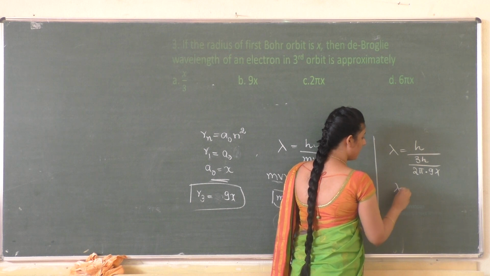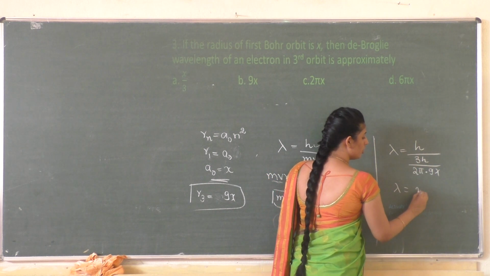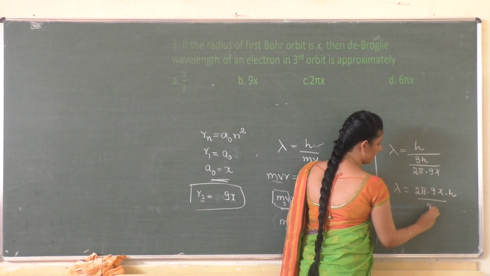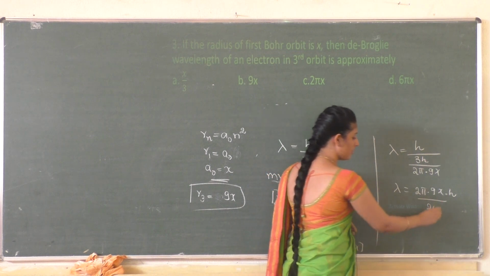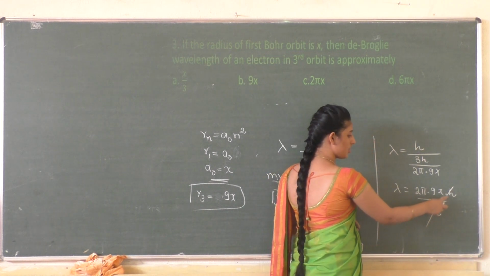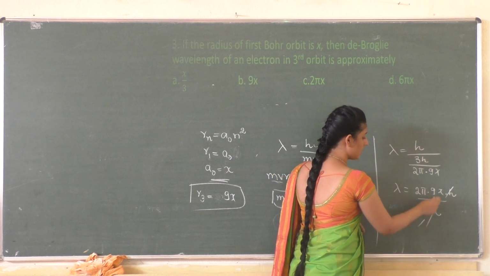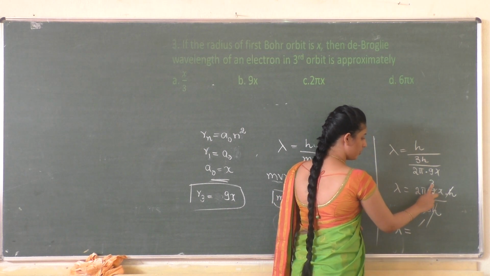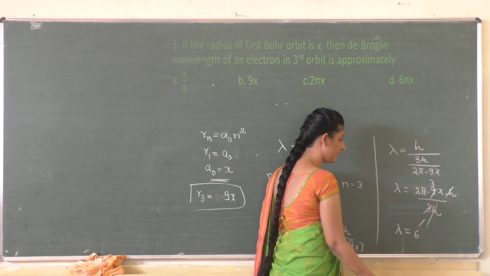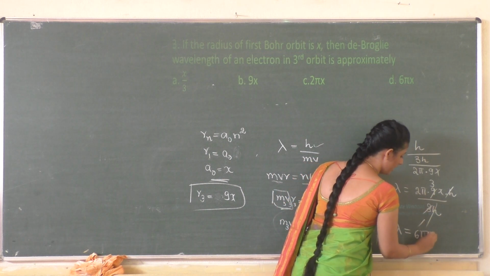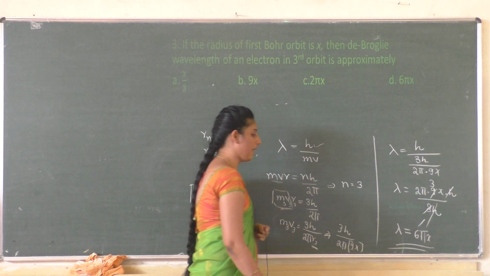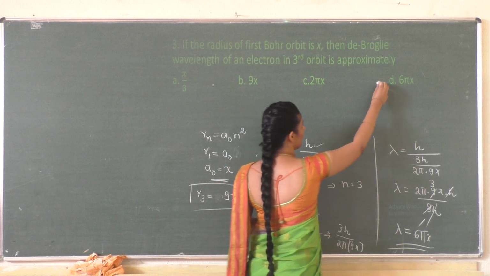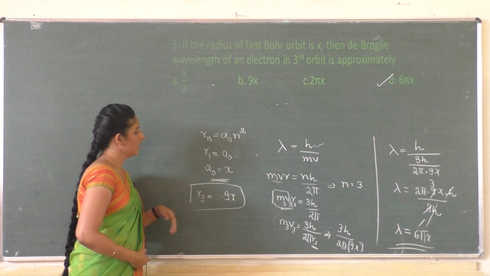So lambda is equal to 2 pi into 9x divided by 3h, times h. If you solve this, h gets cancelled, and 3 ones are 3 threes, and the value of lambda will be 2 into 3, that is 6, so 6 pi x. Option D is correct.